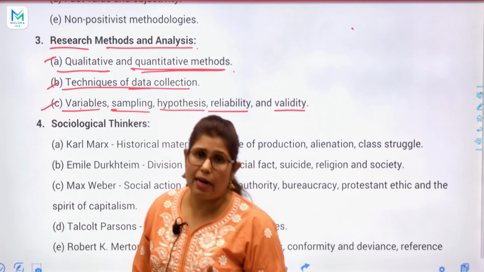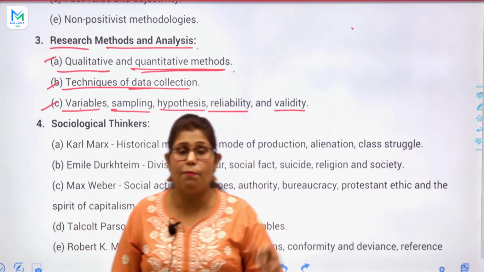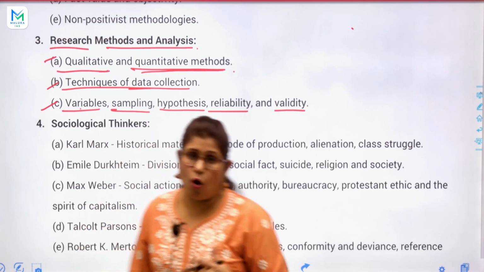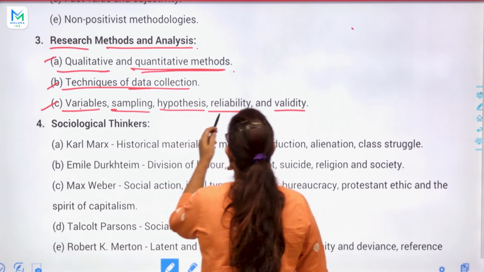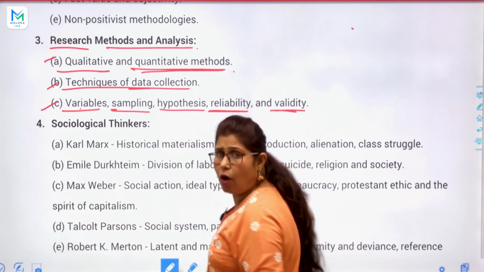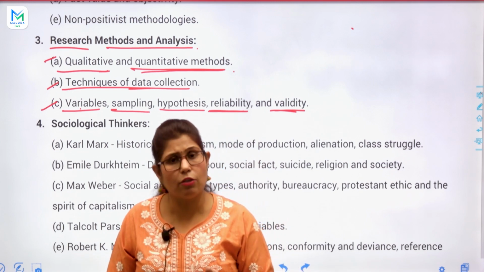Obviously, when we collect the data, for example from NCRB, National Crime Record Bureau, on those data we can see the reliability and validity, and government always works on the basis of these data.